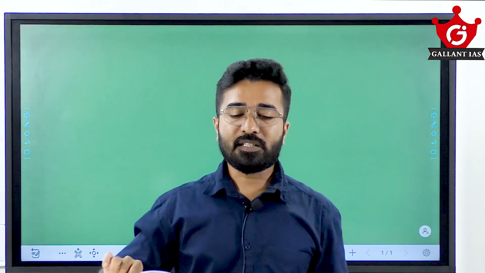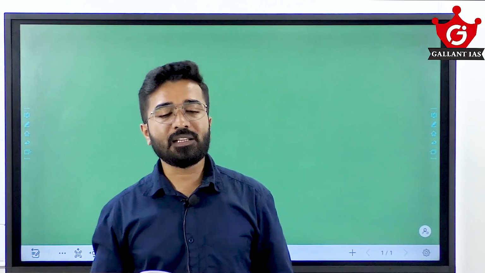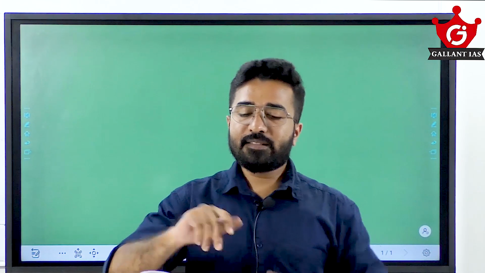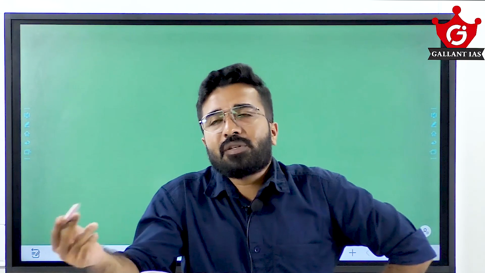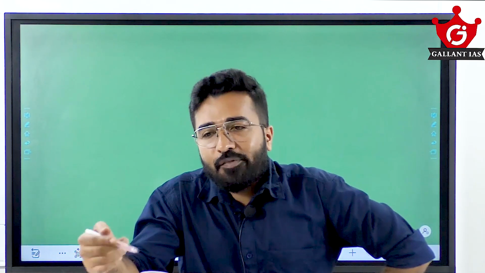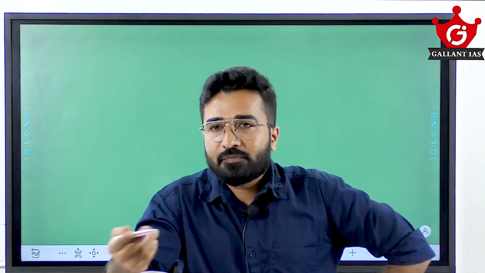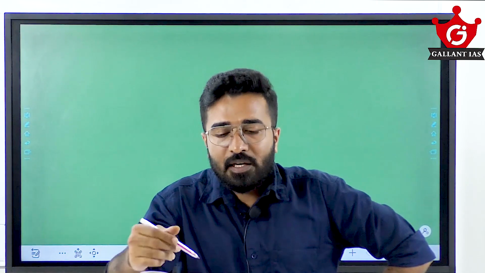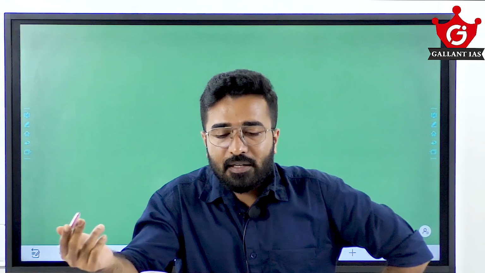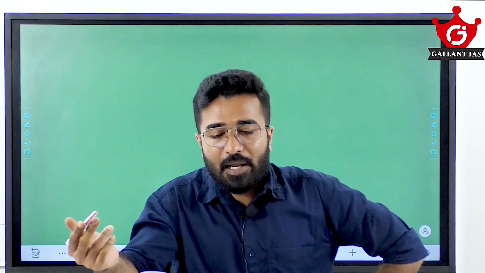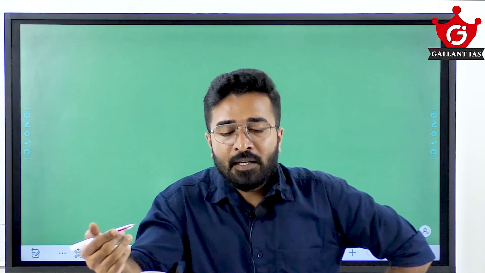So 8A. 9th question, consider the following statements regarding the functions of CM. He is the chief spokesman of the state. True. See, like some questions, even if we have not read CM, we can answer it just from common sense knowledge. Okay, he'll be the chief spokesman. There is no doubt in that. One is correct. He acts as the chairman of State Planning Board. Okay, that is correct because it is given in the textbook. We have discussed that thing.